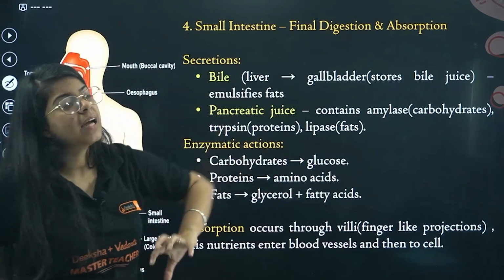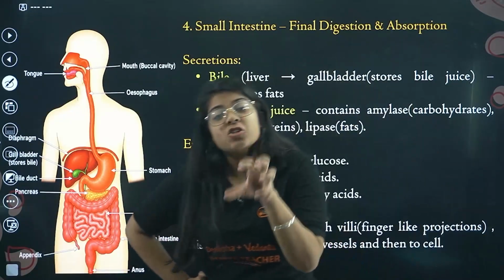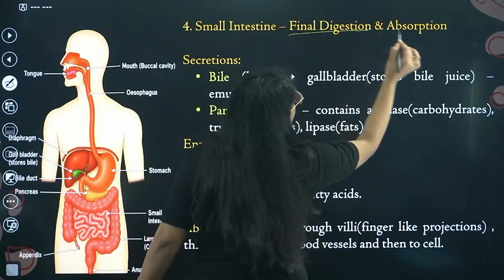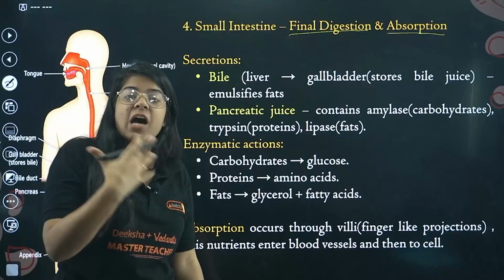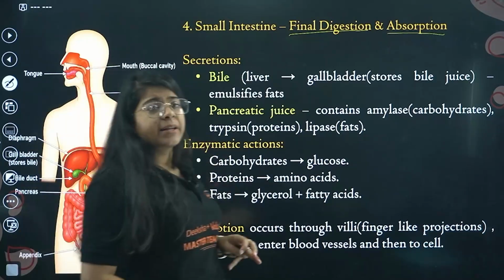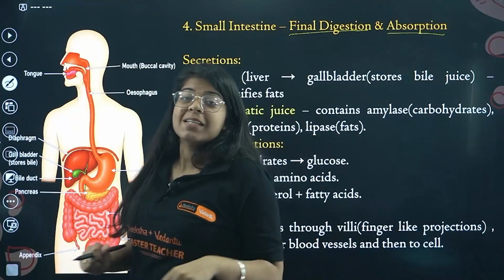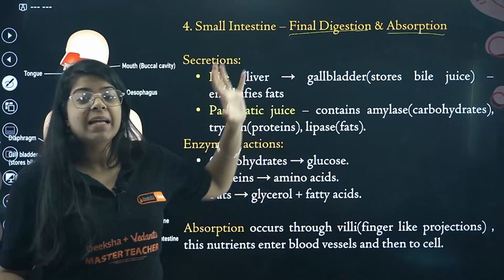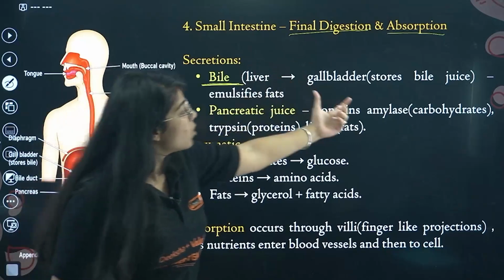Now after that, not all the food is digested in one go. So the stomach sends this food to the small intestine, where final digestion and absorption of nutrients, of proteins, fats and carbohydrates happen. The small intestine is like, I can't do this alone, let me get help from my friends. What are the friends? Liver and pancreas. From the liver, bile juice is secreted, and it stores bile juice.